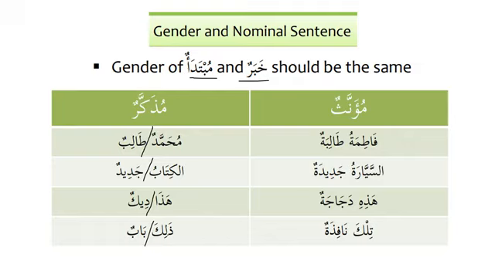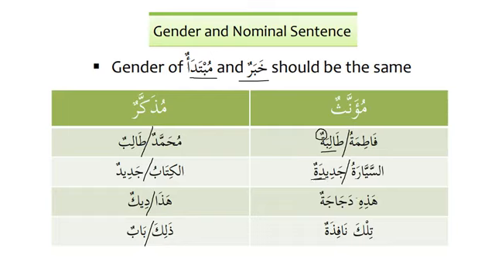Now, when the gender changes, then we also have to change the subject and the predicate. They should change accordingly. So if the subject is feminine, for example, Fatimatu, then it has to be talibatun. So we have to make it feminine. Why do we have to make it feminine? Because subject, mubtadaun, and predicate, khabar, are equal in gender. So they should have the same gender. We cannot say Fatimatu talibun. That's not possible. So what we have to say? Fatimatu talibatun. Similarly, if you want to say the car is new, as-sayyaratu jadidatun.